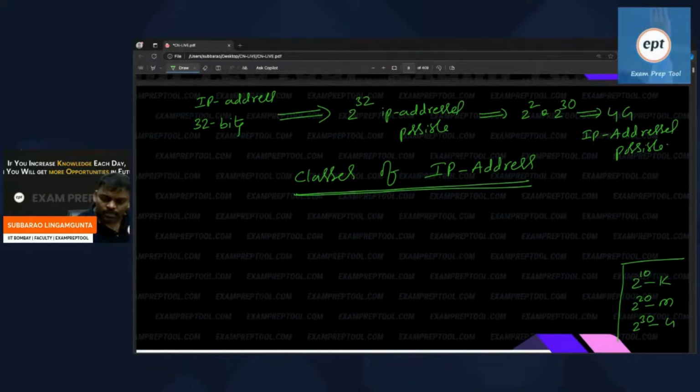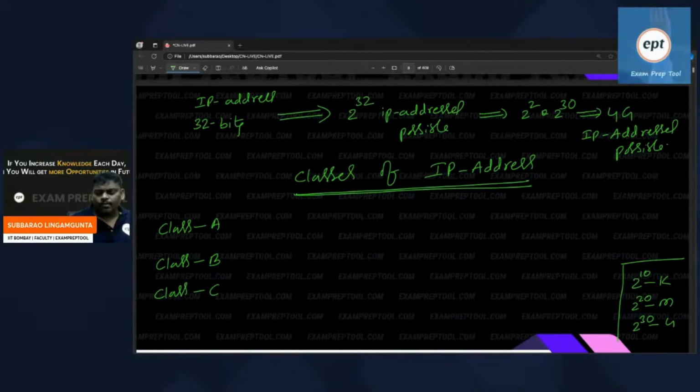The first one is class A, next class B, next class C. If anyone has a little doubt, it is only an introduction, so you are learning the basics. Slowly you will get everything. If I keep explaining one point too deeply, many people don't get it. Whatever is needed now, let's go one by one.